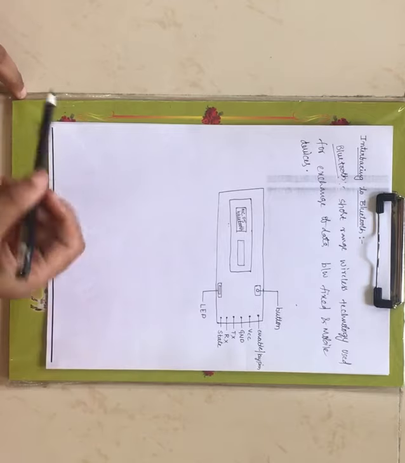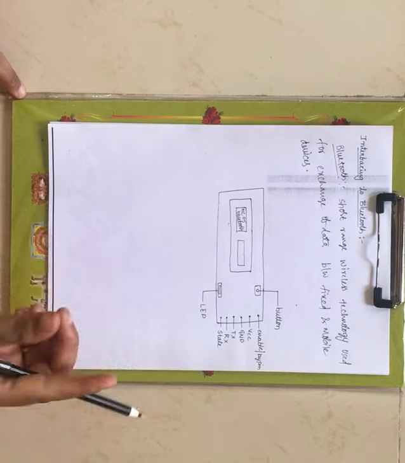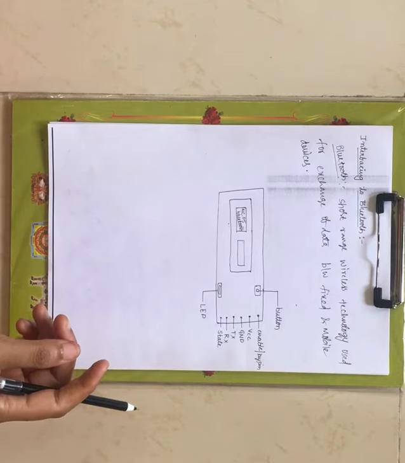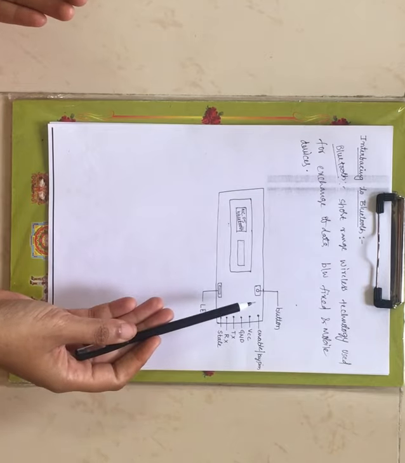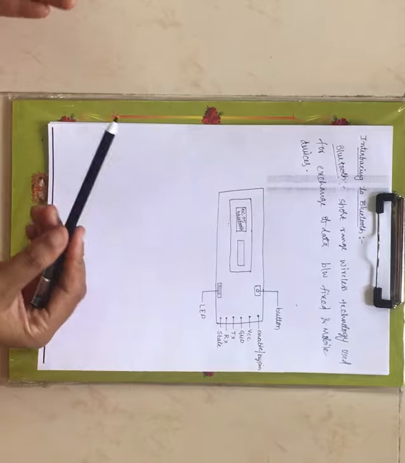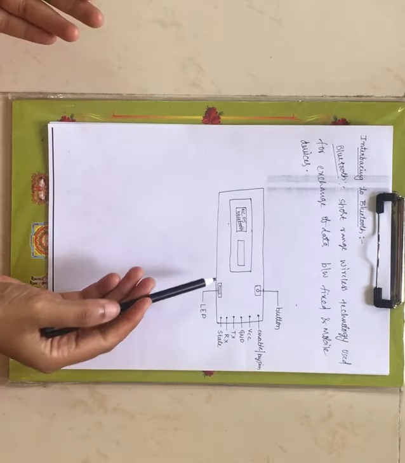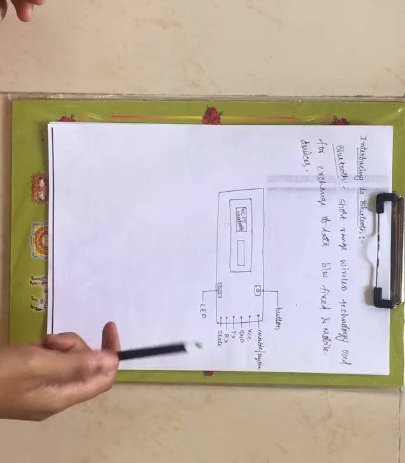One is the button, for on or off. If you want to process the exchange of data between a Bluetooth and a mobile device, this particular button is in the on condition. If you don't want to exchange the data between this Bluetooth and mobile devices, this button is in the off condition.